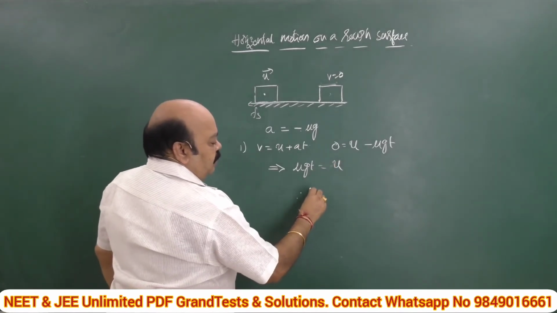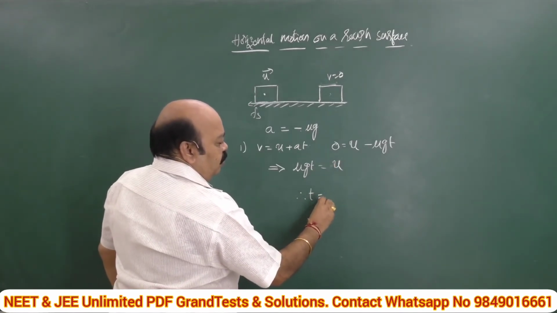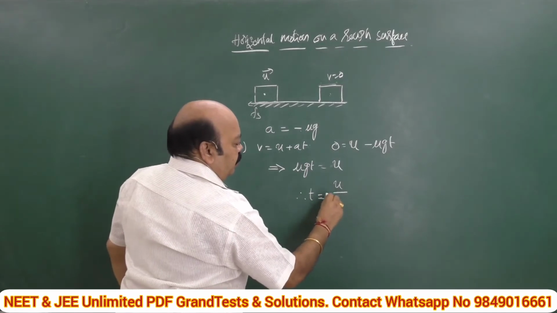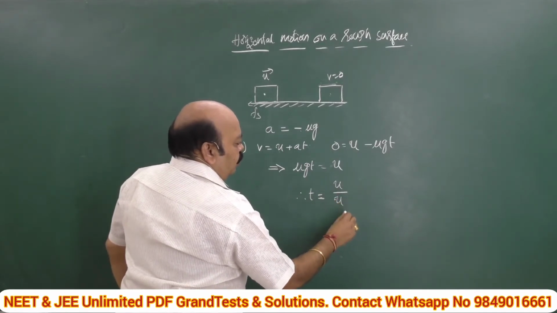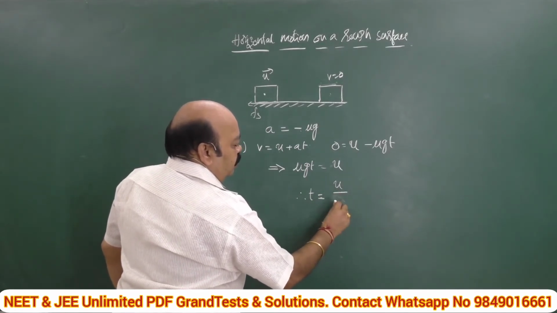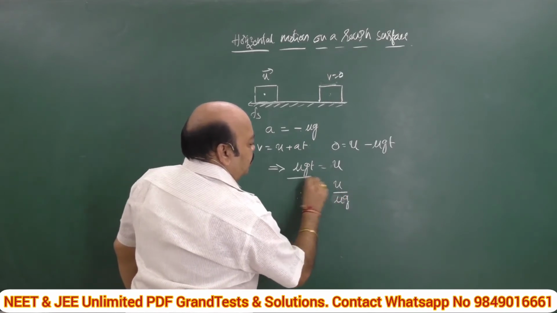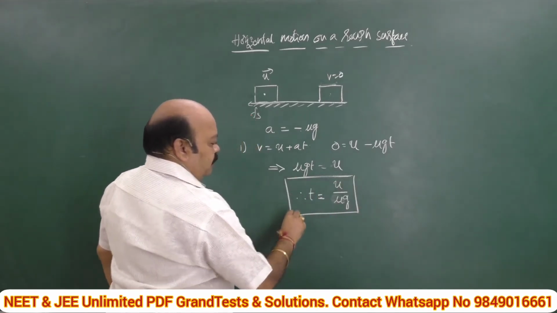Last step, the time taken by the body to come to stop is given by u by mu g. This is called stopping time.